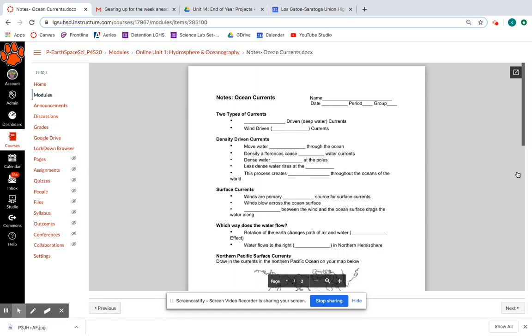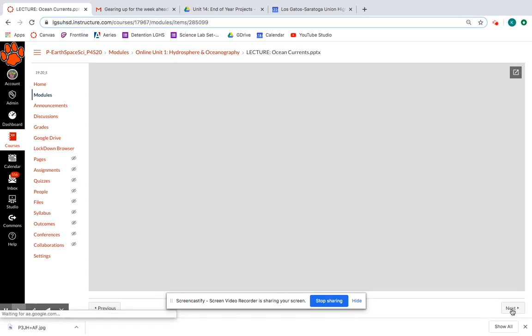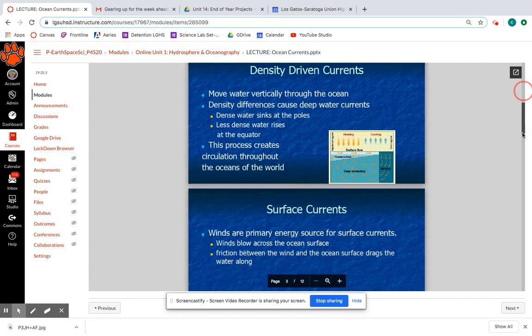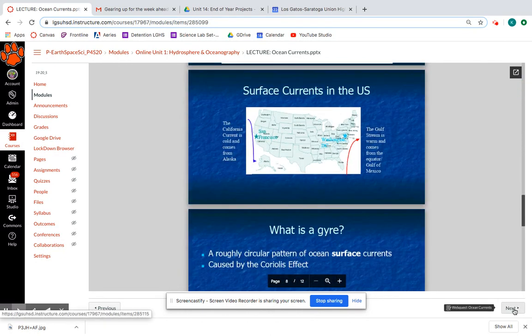Make sure you are logged into your school Google account at all times. You can print these notes out or you can download them and use them digitally. I recommend handwriting. Anytime you can write by hand, it helps your brain to remember what you're doing. Once you've got your notes prepared, click Next one more time. Again, make sure you are logged into your school Google account, and then it'll take you to the slideshow. There's various ways that you can view the slideshow, but you can simply go through on Canvas and open them through here. When you've taken your notes or reviewed the notes from Friday, click Next again.